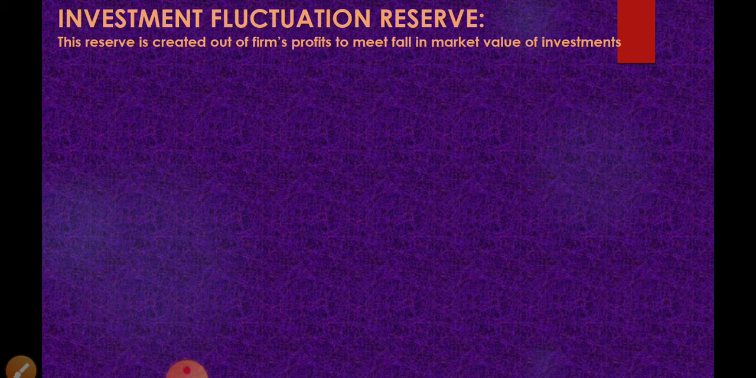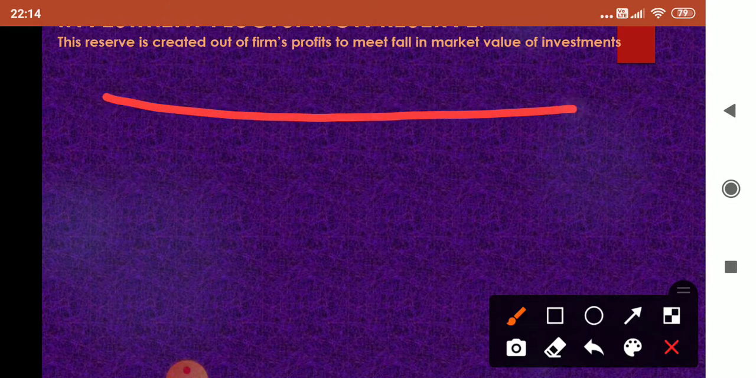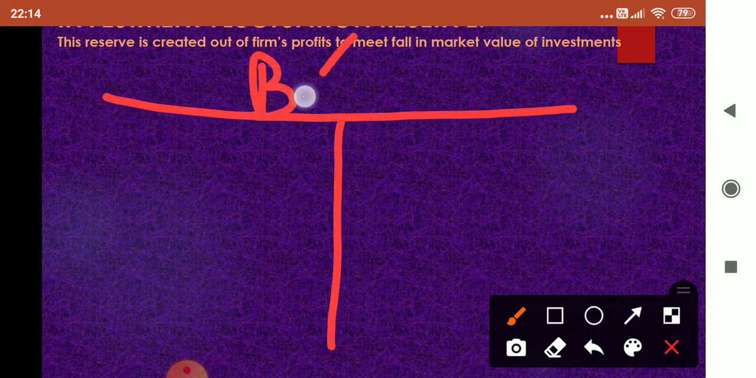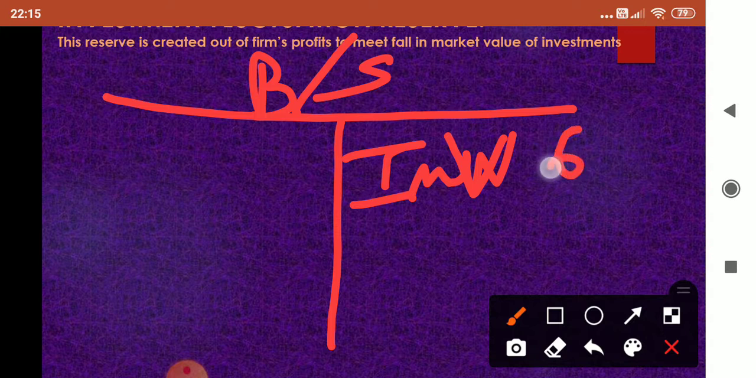Now we will be seeing investment fluctuation reserve. This reserve is created out of firm's profits to meet fall in the market value of investments. So let us assume you have a balance sheet of a company. You have investments in the asset side. Now what type of investments? Suppose I have invested in shares of Reliance company, 6 lakhs. Now shares of Reliance company will be fluctuating. It may go up. It may come down.